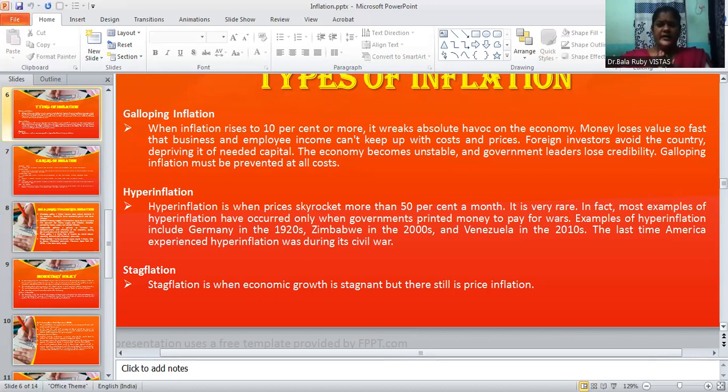Actually, it is very rare. In fact, most examples of hyperinflation have occurred when the government printed money to pay for bonds. Then the next type is stagflation. Stagflation is when economic growth is stagnant, but there is still a problem of inflation.